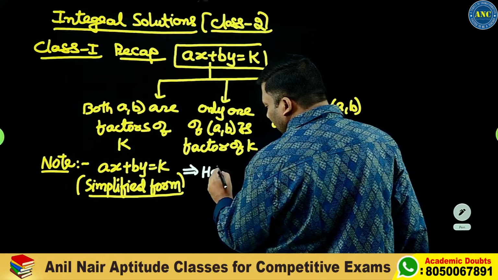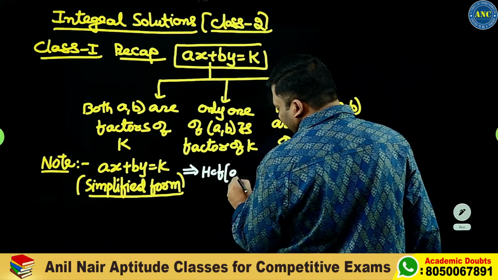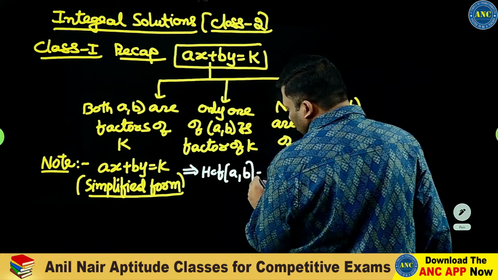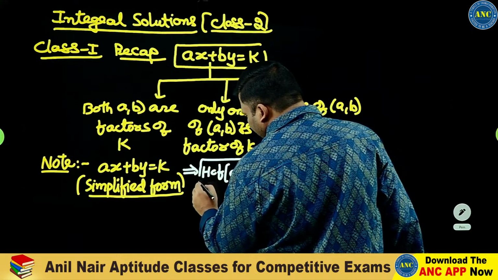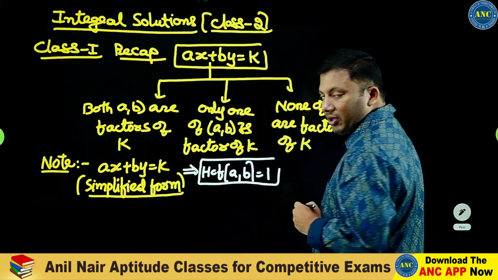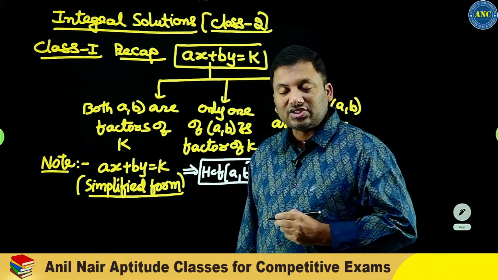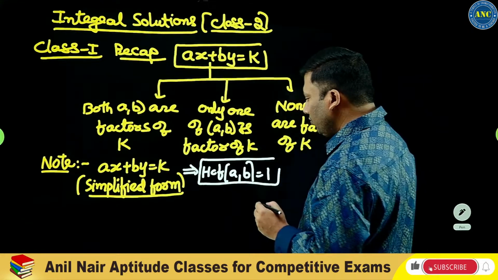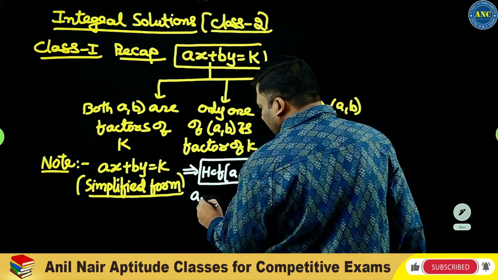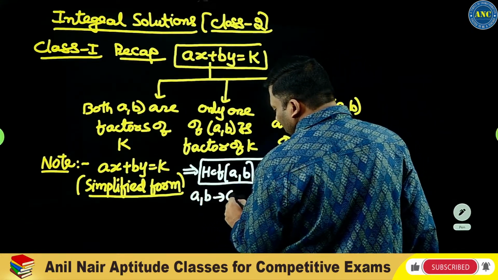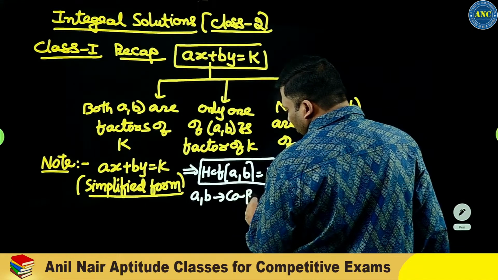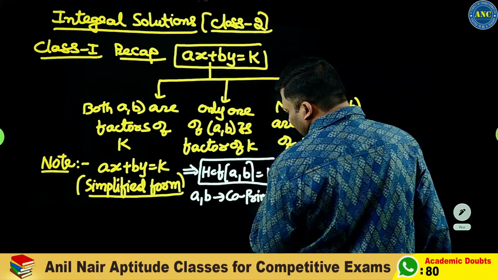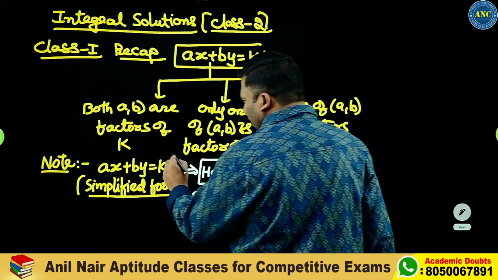Simplified form means HCF of a, b should be 1. What do I mean by HCF of a, b being 1? That means a, b should be co-prime to each other. Two numbers are said to be co-primes if their HCF is 1. Please make a note.